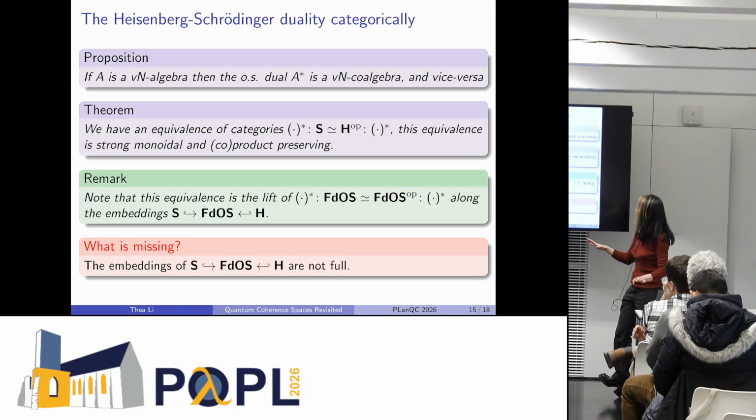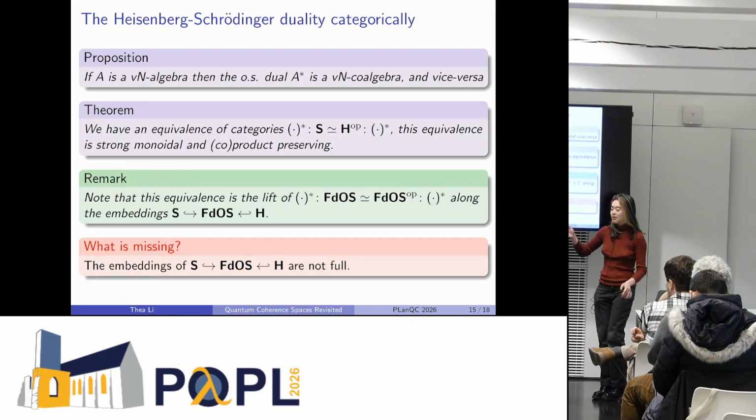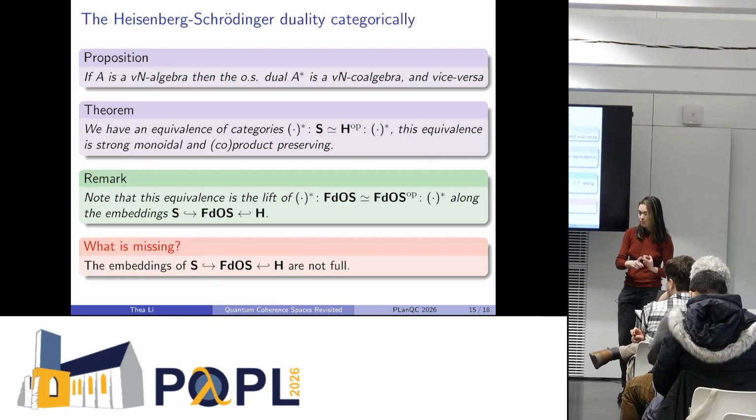Okay, so I kind of said that von Neumann algebras and von Neumann coalgebras are dual to each other, kind of informally. But actually, this duality coincides with the operator space duality. So what I mean by this is that if we're given a von Neumann algebra, its operator space dual is canonically a von Neumann coalgebra, and also vice versa.